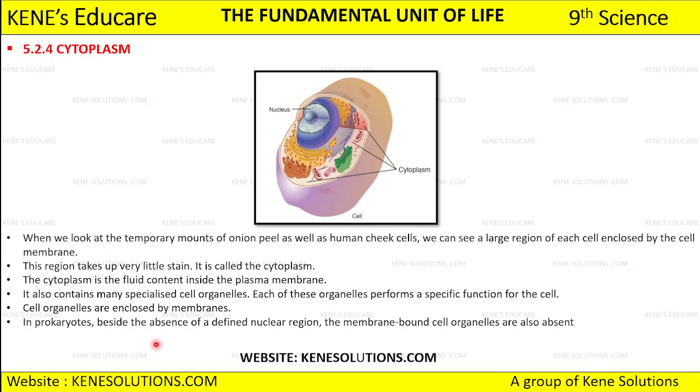They don't have membrane bound cell organelles with them. Okay. तो आपको यहाँ पे दो चीज़ पता चलती है कि प्रोकैरियोट्स के पास न्यूक्लियर रीजन भी नहीं है, as well as prokaryotes के पास along with this nuclear region they also don't have these membrane bound cell organelles. Okay.